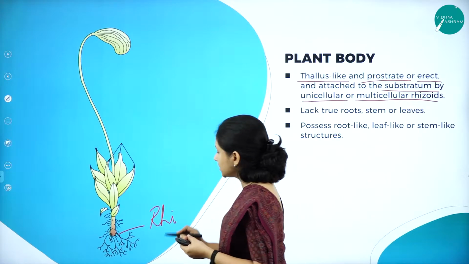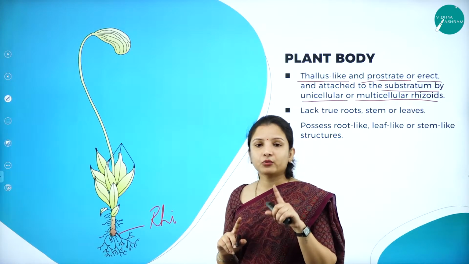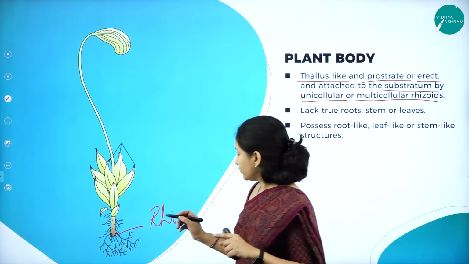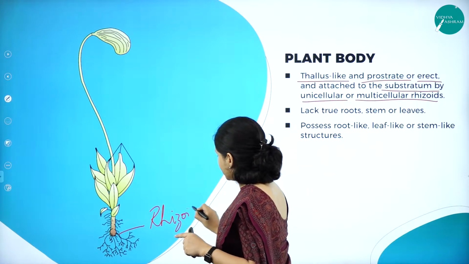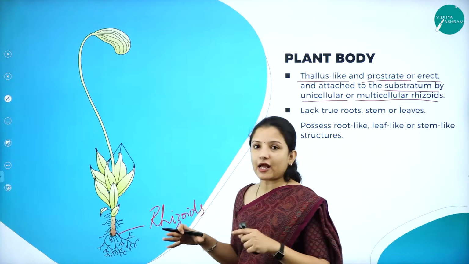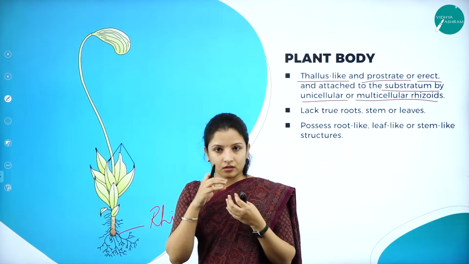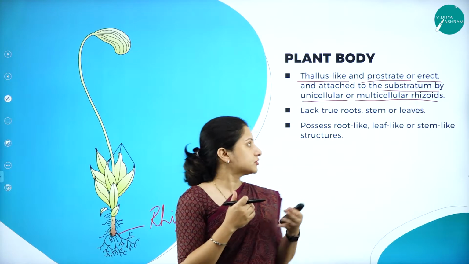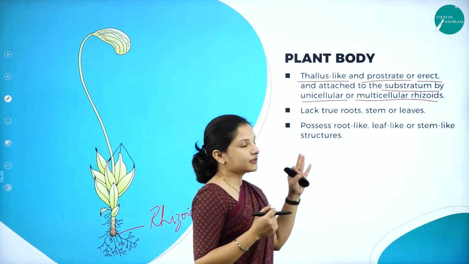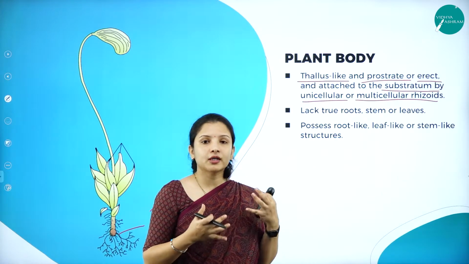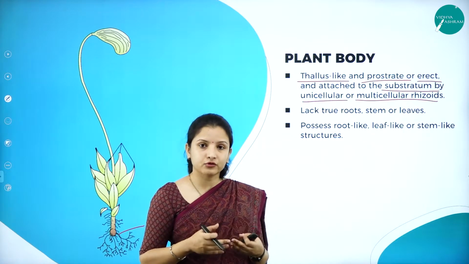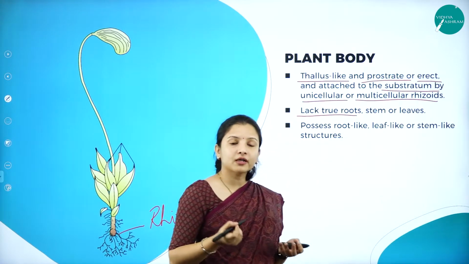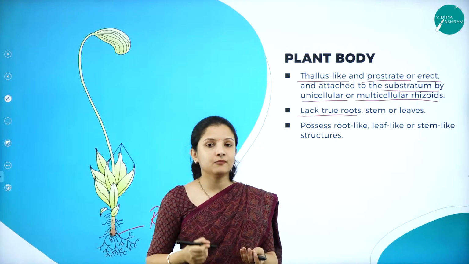They are almost root-like, but when it comes to bryophytes, don't write it as root. It is wrong. You have to write it as rhizoids. So rhizoids help in the attachment of the bryophytes to the soil or the rock. These bryophytes do not have a true root. Instead of a true root, they have a rhizoid. They do not have a true root, a stem or a leaf.